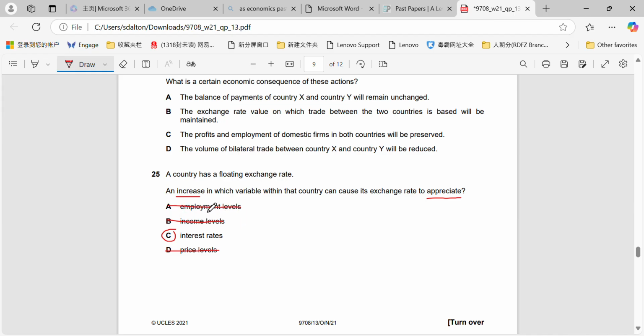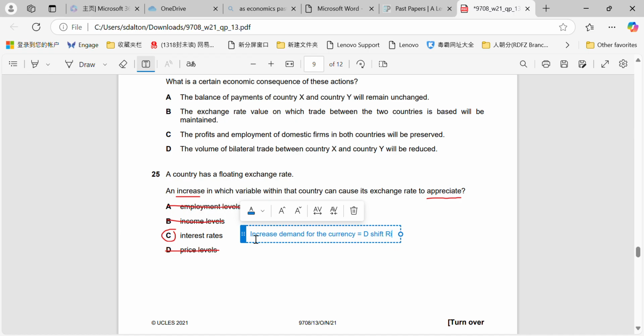But if we have an increase in the interest rates, it will increase the demand for the currency. On the floating exchange rate system, demand will shift to the right. Draw a simple demand and supply diagram. You can see that the price will rise, and that will cause an appreciation in the value of the currency.